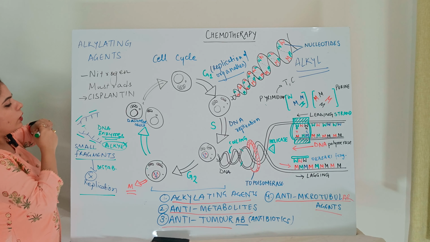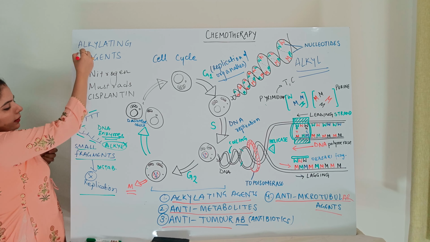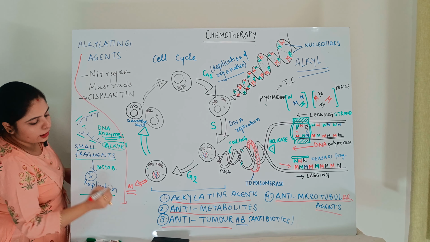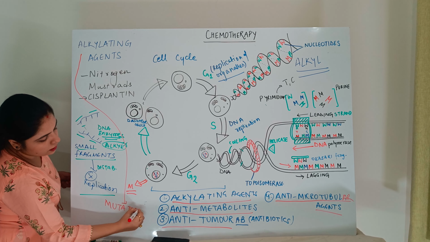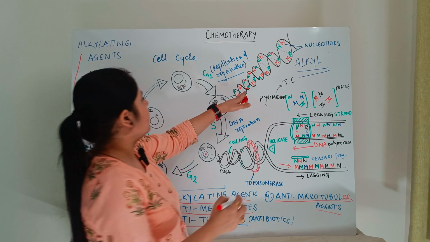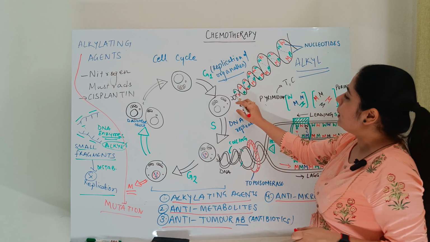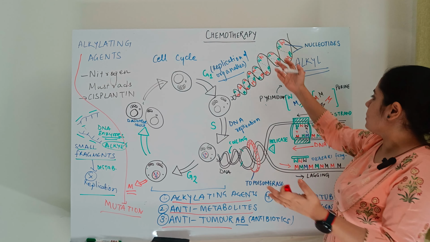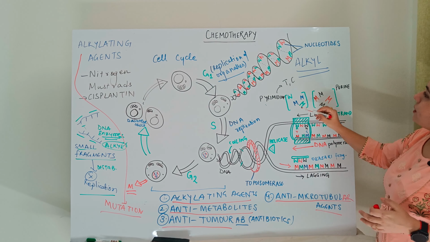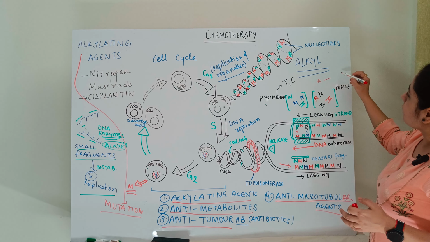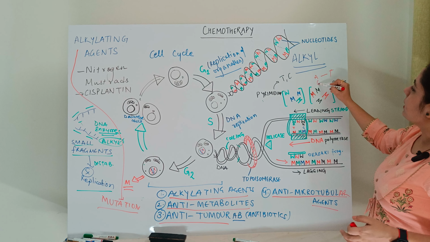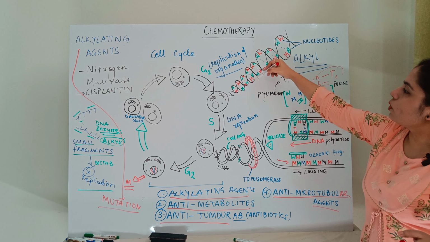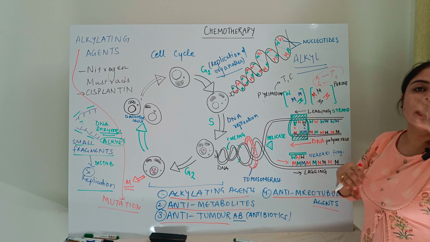Thirdly, these drugs might also be responsible for causing mutation. If mutation is happening and these nucleotide base pairs are replaced by others, like adenine is replaced by thymine, or guanine is replaced by cytosine, then again there is no strong bond formed between the two parallel ends.